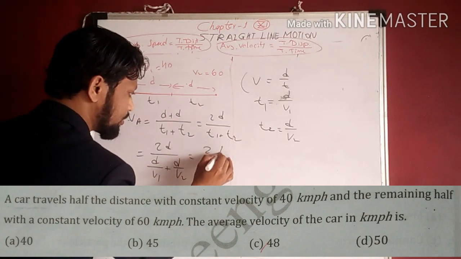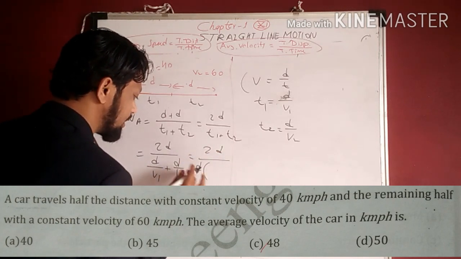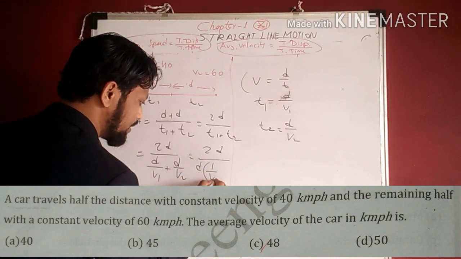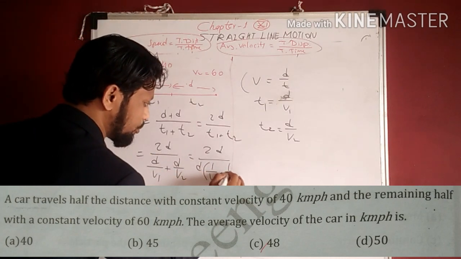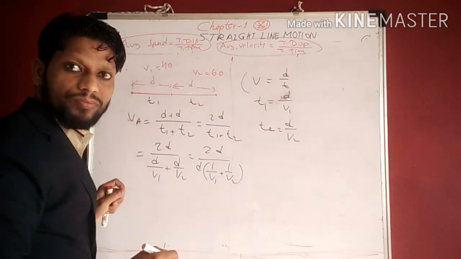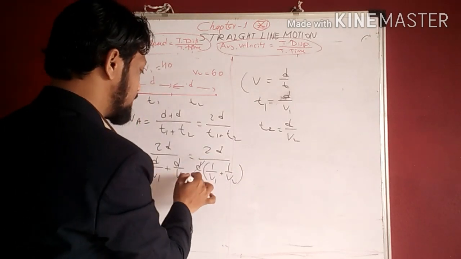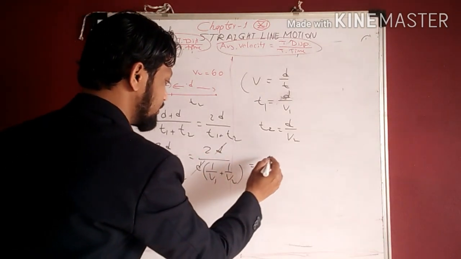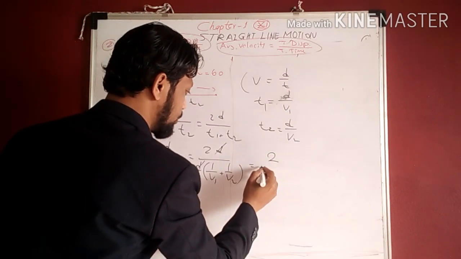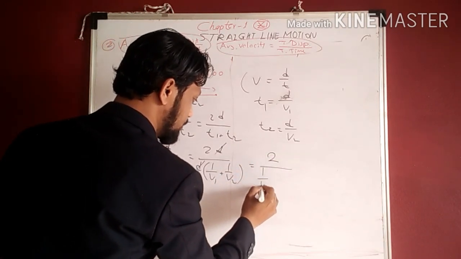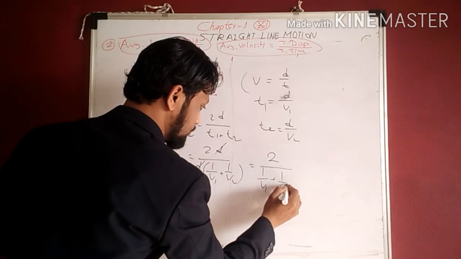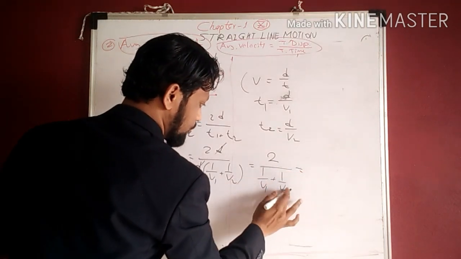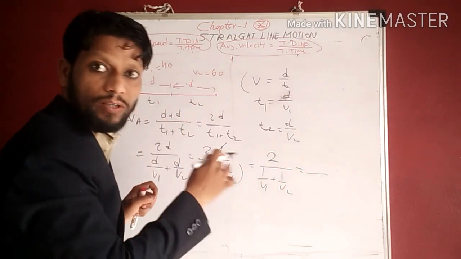Take out d common, 2d upon d common निकल गया यहाँ से. So it will become 1 upon v1 plus 1 upon v2. समझा? Okay. So this will get cancelled. So what remains? 2 upon 1 upon v1 plus 1 upon v2. Okay. Now we'll cross multiply this one.